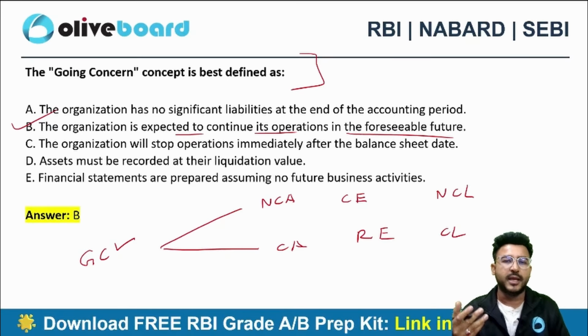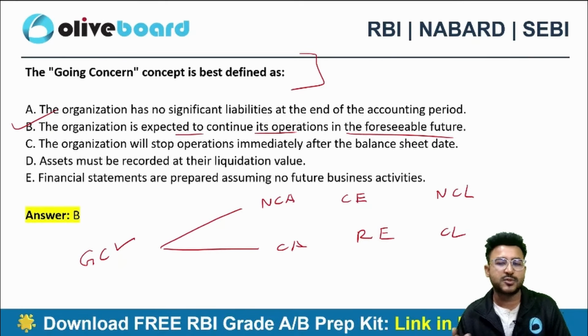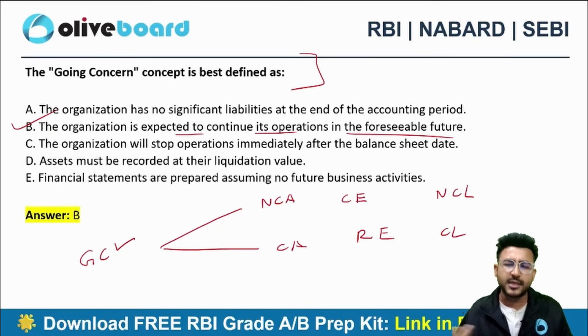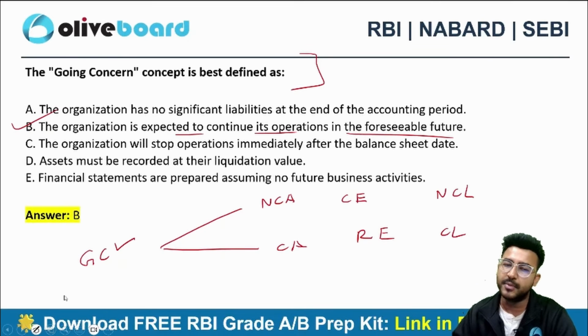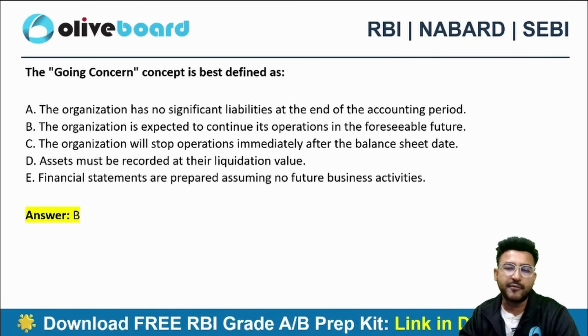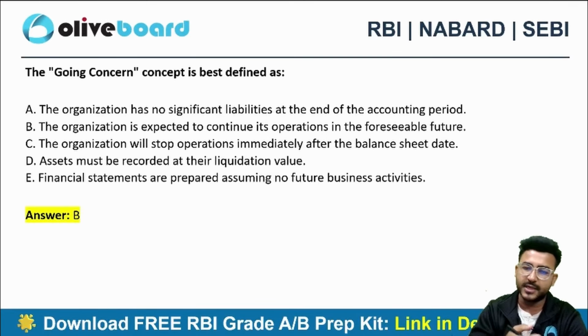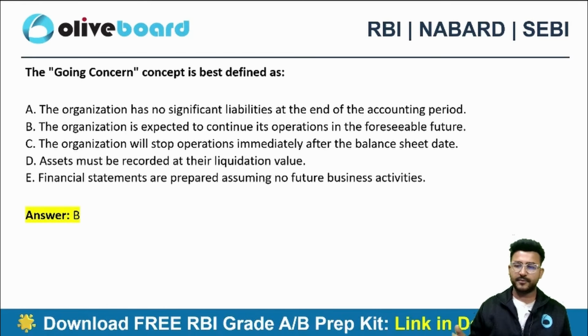If we are not intending to continue the operation for even more than 1 year, does it make any sense to classify non-current assets and current assets? No, because I'm going to close down my business in the next 6 months. For example, in that case, I don't have to do the classification of capital expenditure and revenue expenditure because I'm going to close the business within 1 year itself, right?